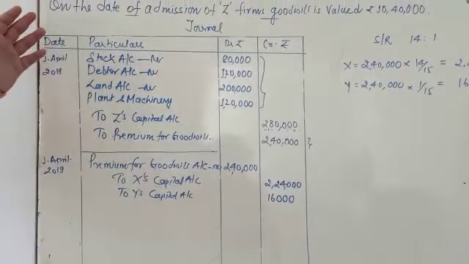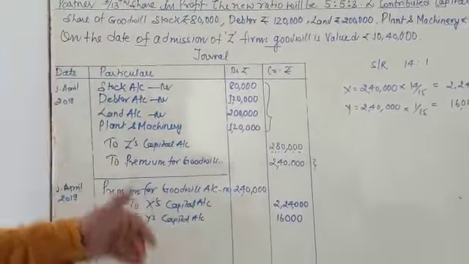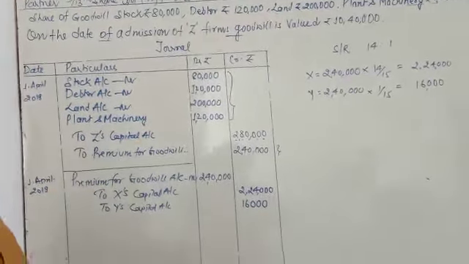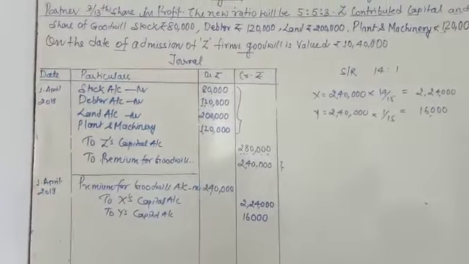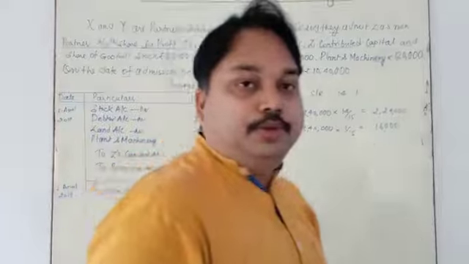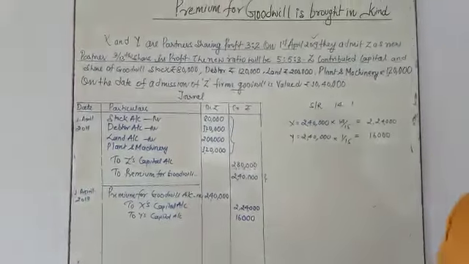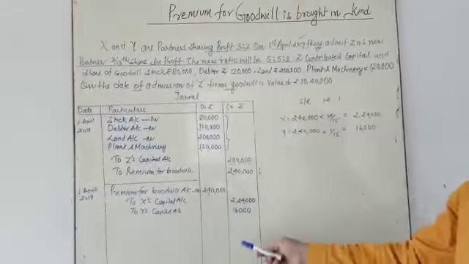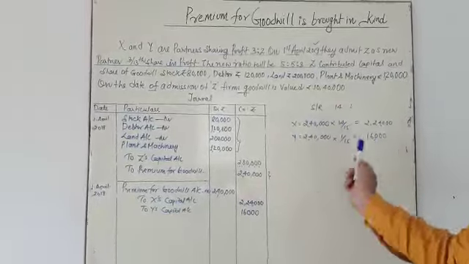So this is our case when a partner brings goodwill in the form of assets. Okay, my dear student, I hope you have understood this topic. It is very simple. It is a journal entry and this is the working note we have already calculated.